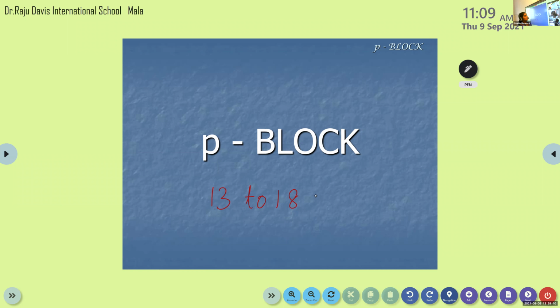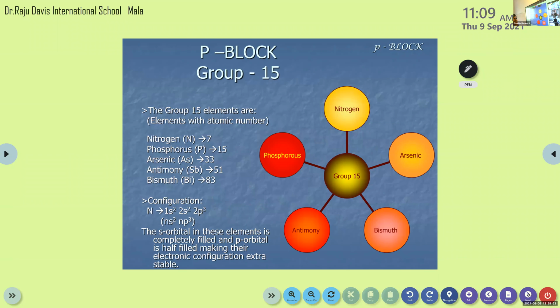Then group 17, they are halogens. Group 16, they are chalcogens. Then group 15 belongs to the nitrogen family. So we will start with group 15. These are the elements present in group 15.